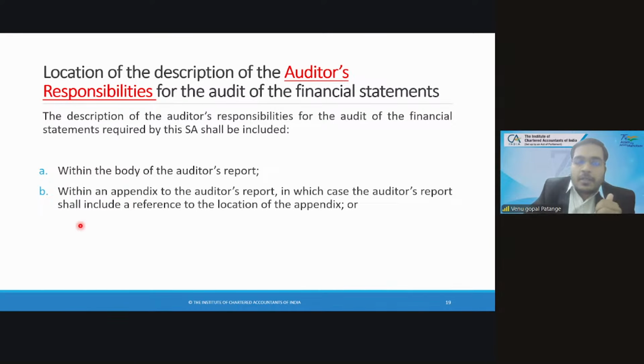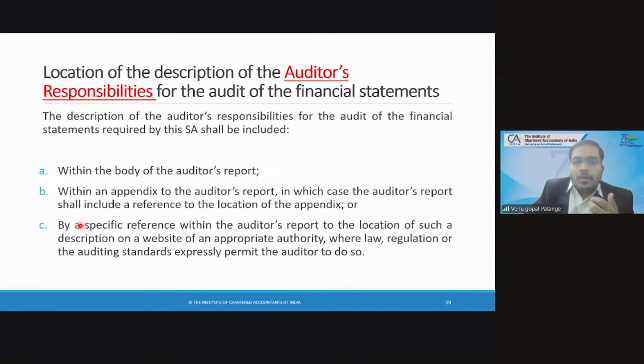The third option is taking it out entirely from the report and moving it to a web link. It is not available in the audit report; the auditor responsibilities are kept on some website, and the URL is given in the audit report. If someone wants to check, he can go to that URL. Such flexibility was also given. So this is the location of description of the auditor's responsibility for the audit of financial statements.